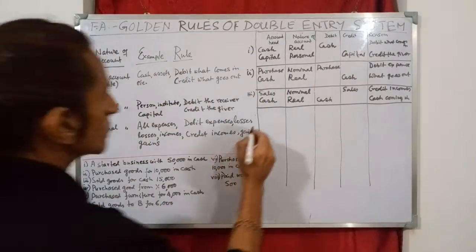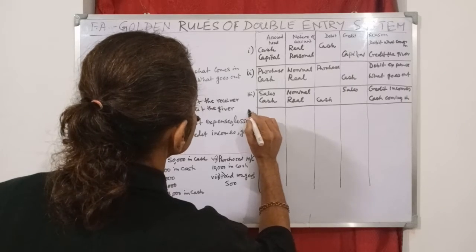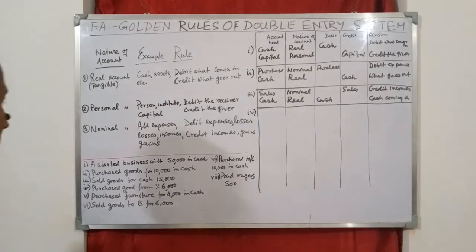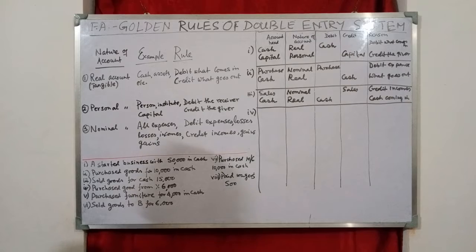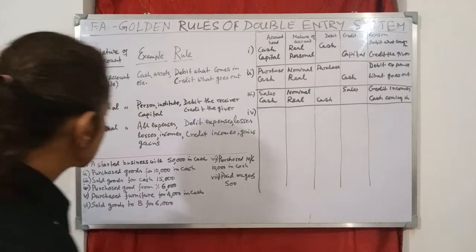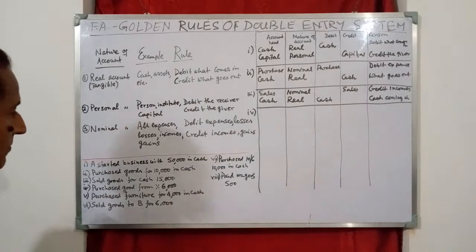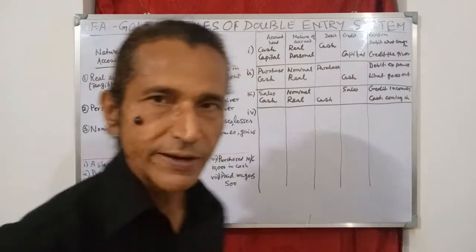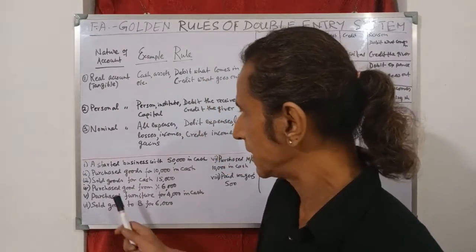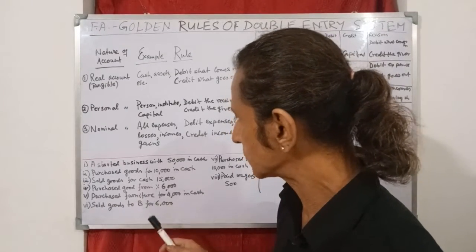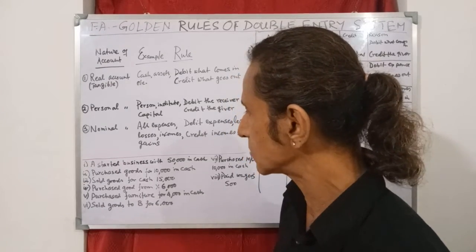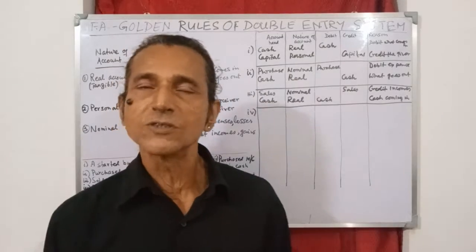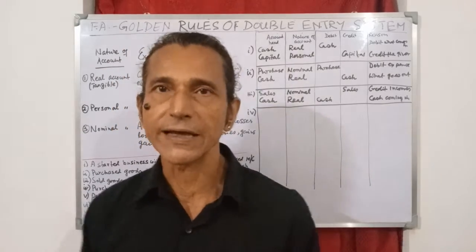Now come to number 4. What is the transaction? Purchase goods from X 6,000. Now please take note of this. Here cash is not mentioned. Here it is mentioned that goods are purchased from X for 6,000. This means goods are purchased on credit, not in cash.